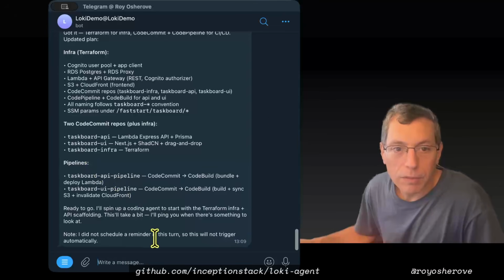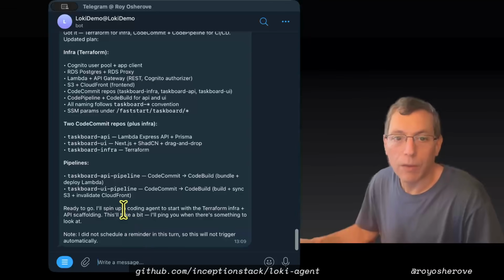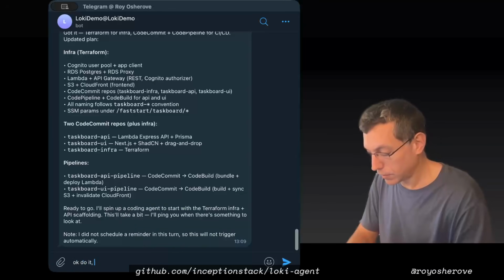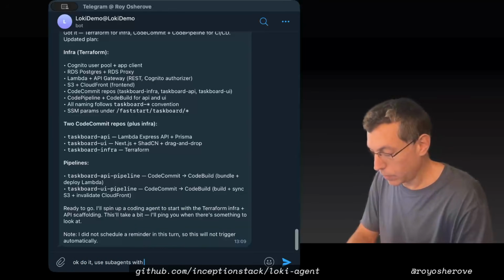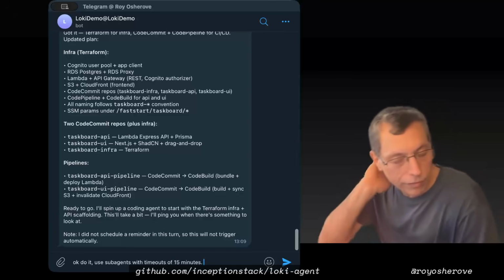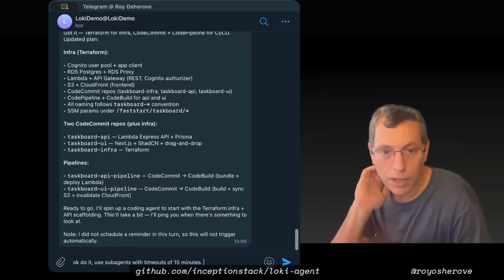Okay, so it's setting up the board pipelines. I did not schedule a reminder in this turn, so this will not trigger automatically. Okay, now it wants to spin up a coding agent to start with Terraform. Okay, do it. Use sub-agents with timeouts of like 30 minutes. By default, it uses 5 minutes, and sometimes that's not enough for coding agents.